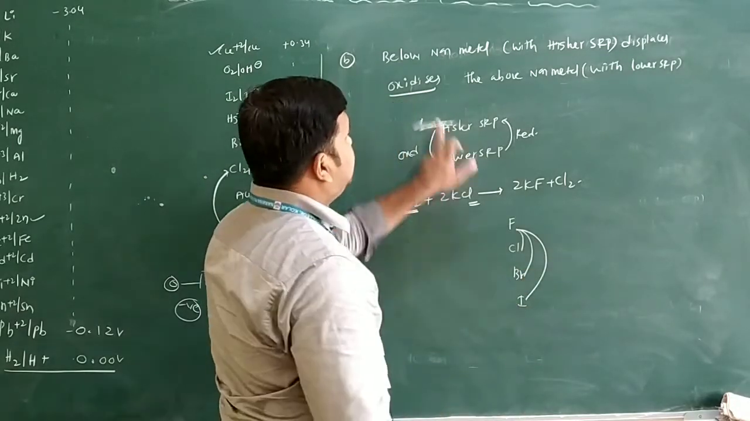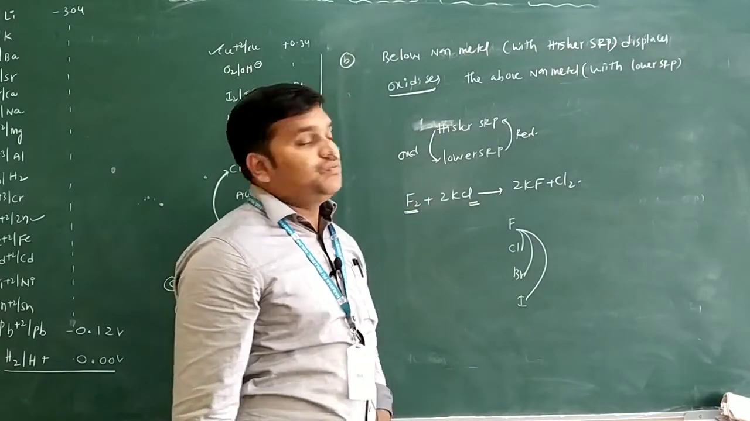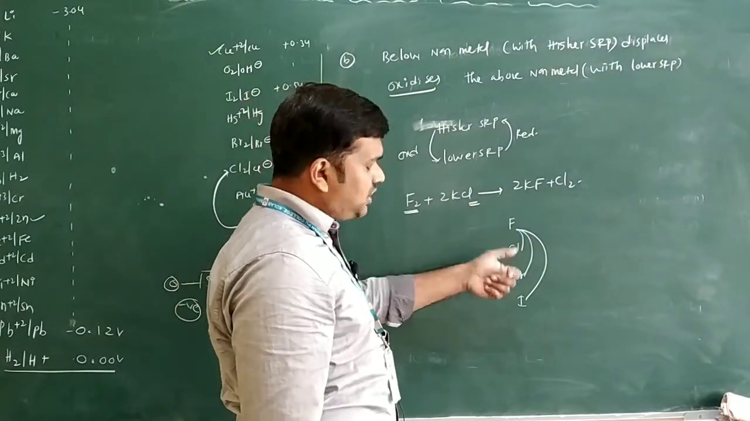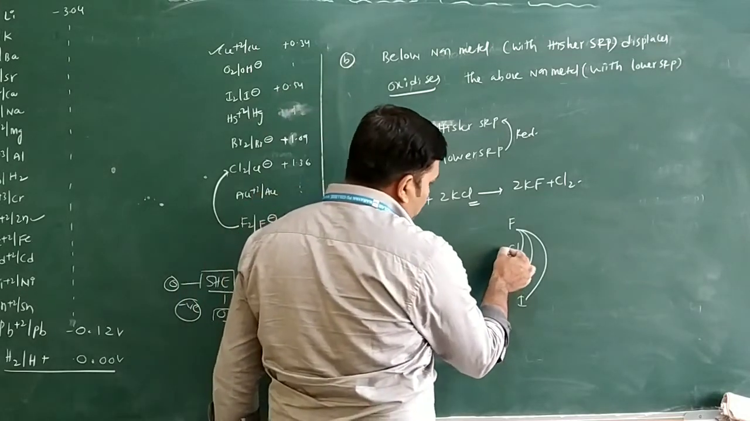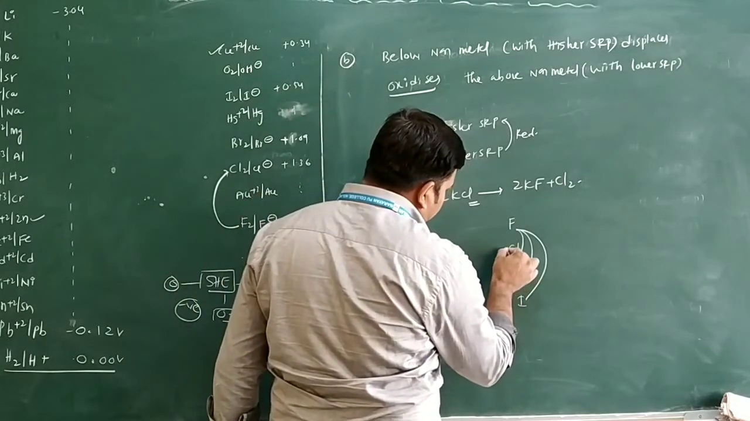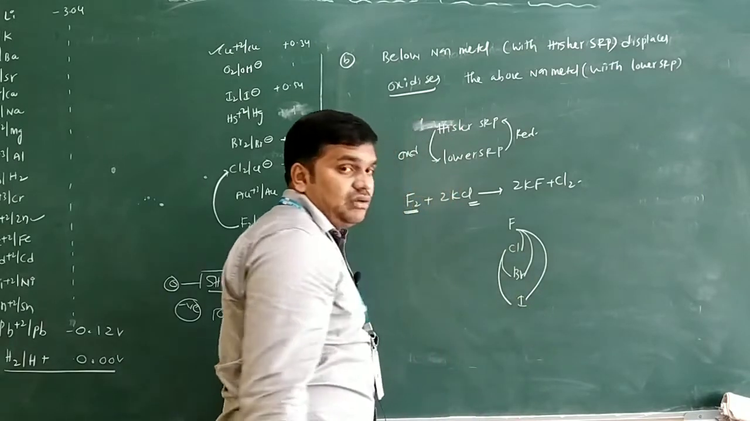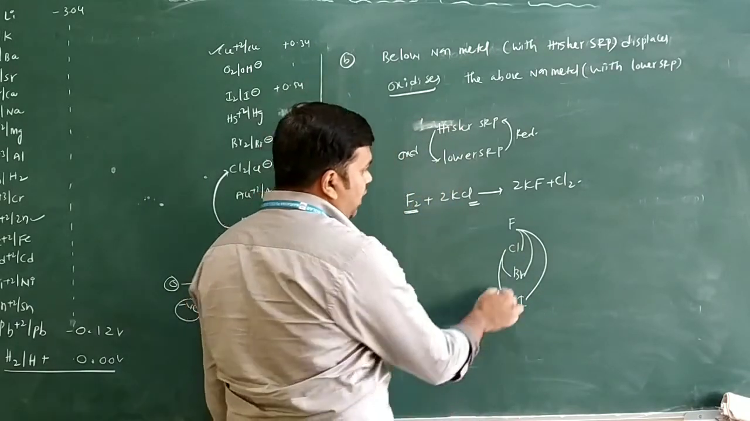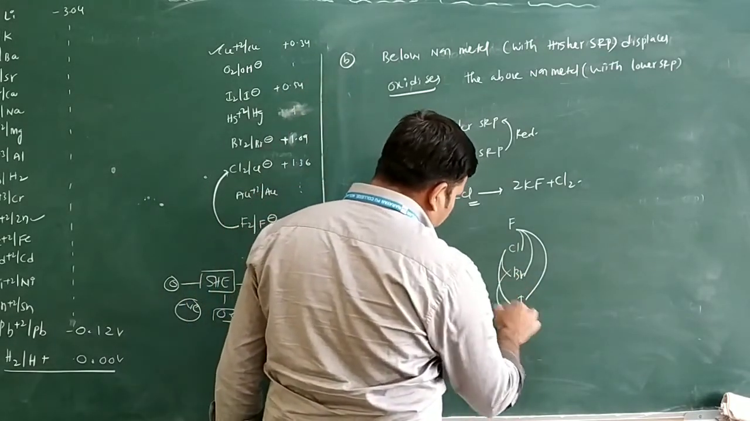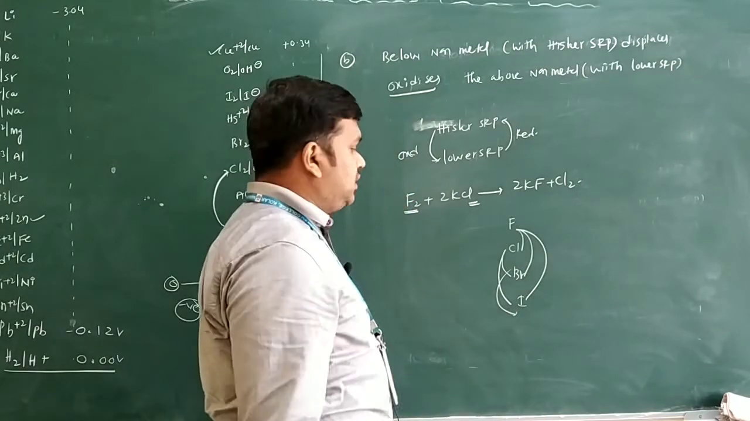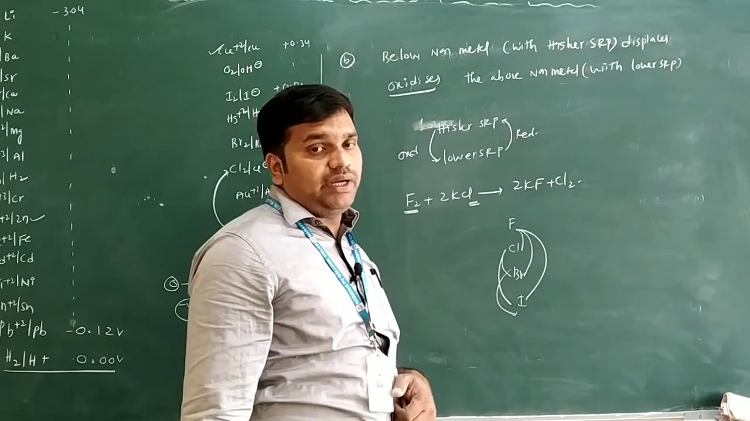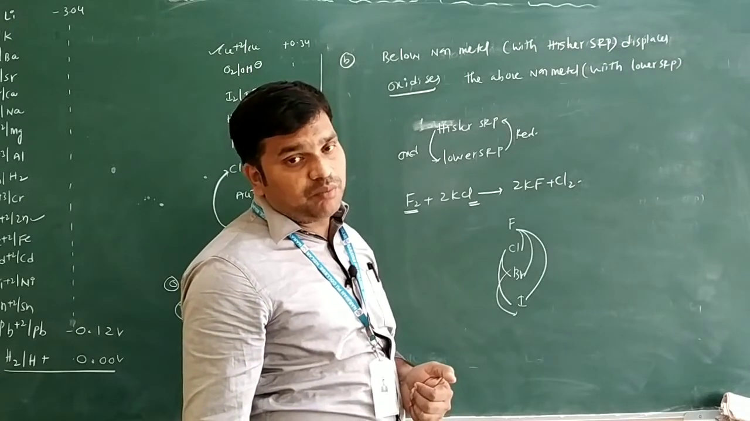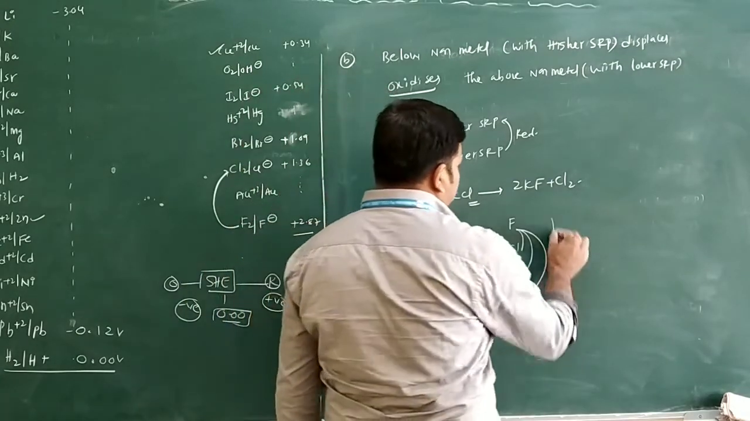Displace in the sense here means oxidizes only. Fluorine oxidizes the chlorine, oxidizes the bromine, and oxidizes the iodine also. Chlorine oxidizes the bromine and chlorine oxidizes the iodine also. But bromine only oxidizes iodine only. Iodine no, bromine no, chlorine, fluorine. Fluorine is the below non-metal. Below non-metal displaces the above non-metal only.